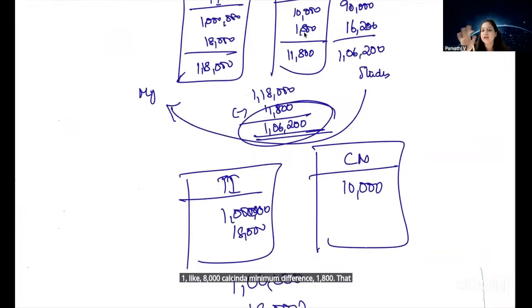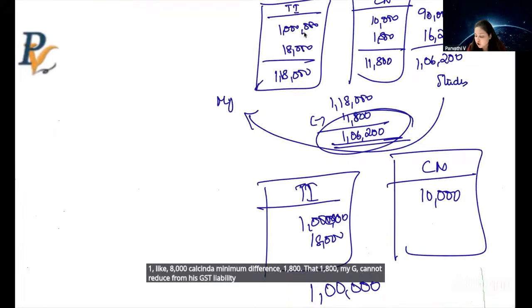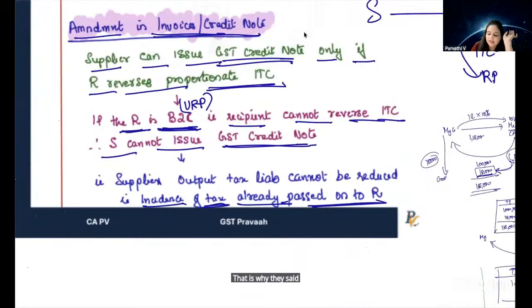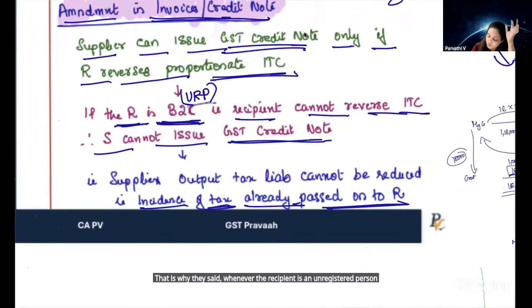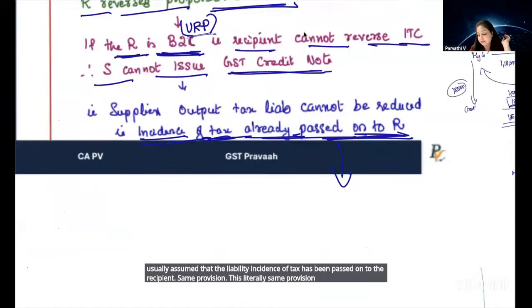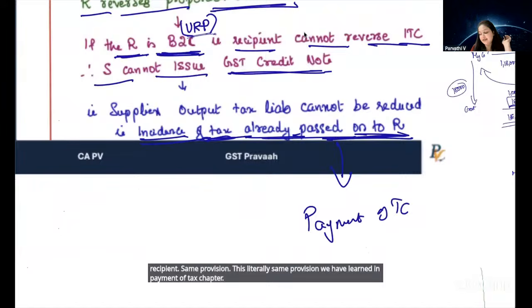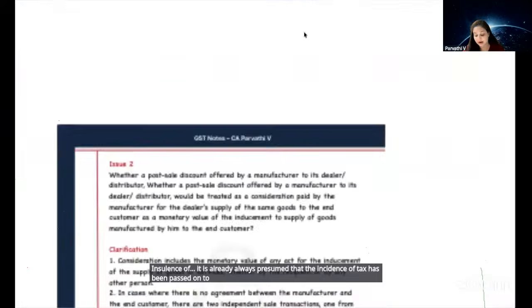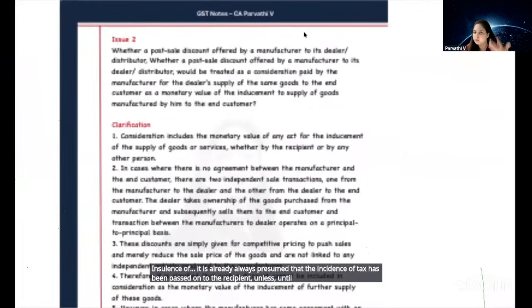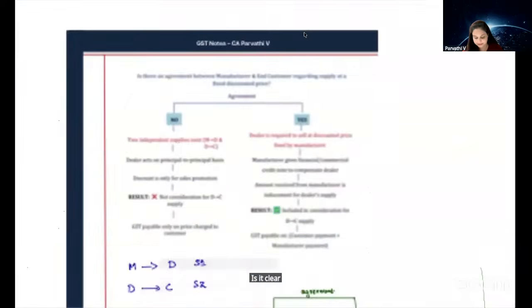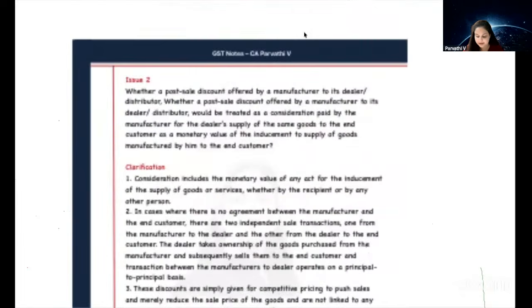That 1,800 MyG cannot reduce from his GST liability because he has not passed on the benefit of GST to the student. That is why they said whenever the recipient is an unregistered person, it is usually assumed that the incidence of tax has been passed on to the recipient. This is literally the same provision we have learnt in the payment of tax chapter. It is always presumed that the incidence of tax has been passed on to the recipient, until MyG, the supplier, proves that we have not passed on the incidence to the customer. Is it clear? Are we clear with this?